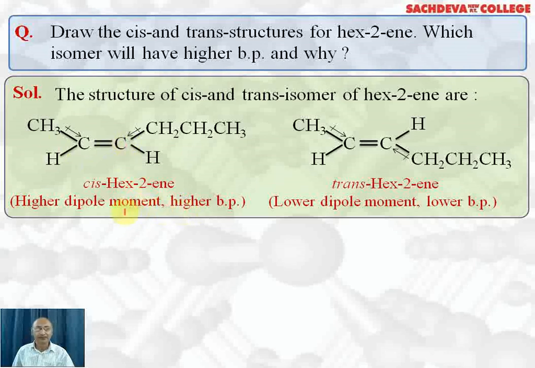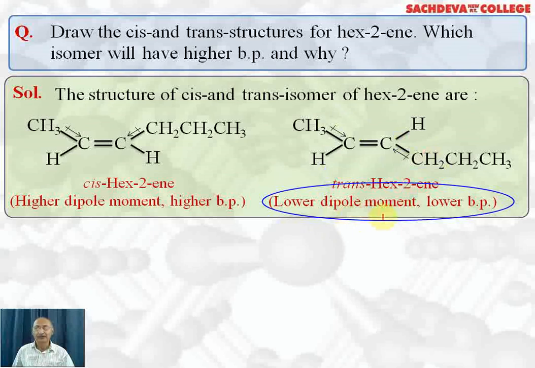Therefore the higher dipole moment means more polarity. More polarity means more van der Waals force of attraction or dipole-dipole interaction. Therefore a higher boiling point. In the trans isomer, these dipoles are in opposite directions, so they get cancelled, not completely, but the dipole moment decreases. Why don't they get cancelled completely? Because the groups are different. The trans-hex-2-ene isomer will have a lower dipole moment.